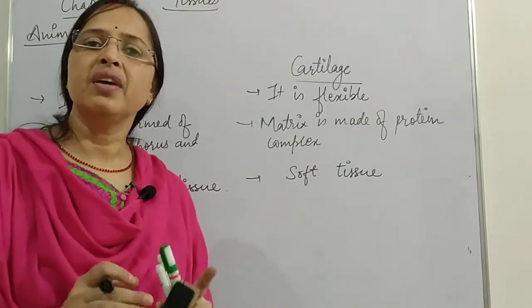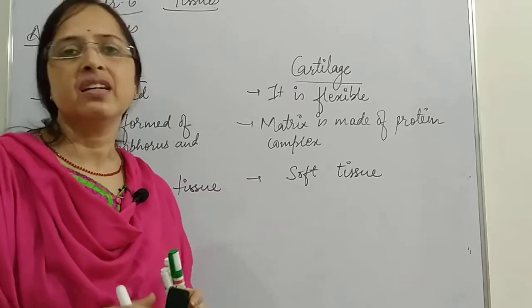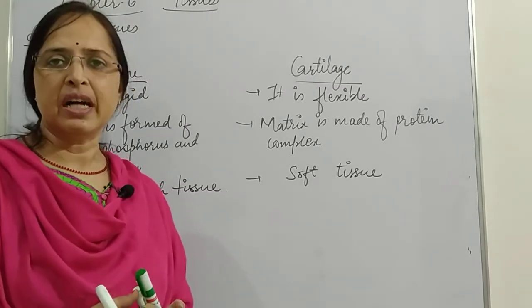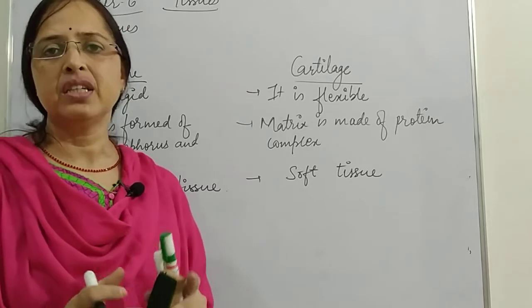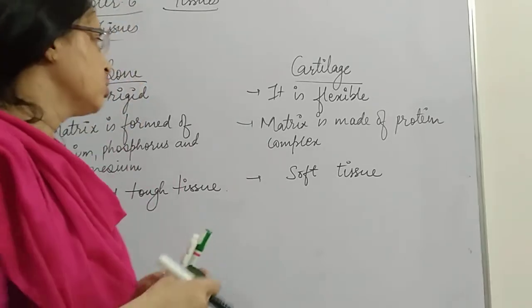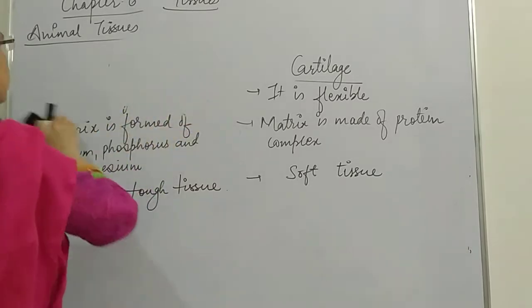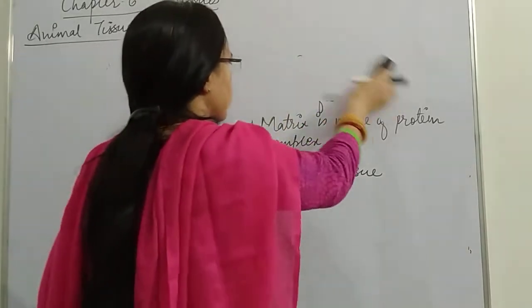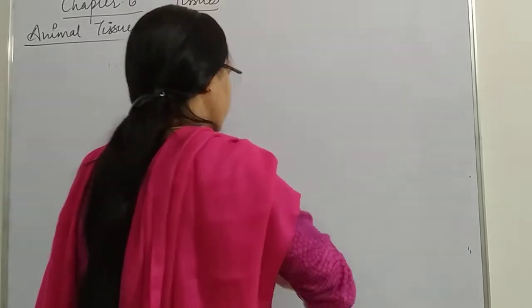So students, here we have completed the second connective tissue. Now we go to the third connective tissue, that is called the fluid connective tissue. So now just have a look over here. The third type of connective tissue which we are going to discuss is the fluid connective tissue.